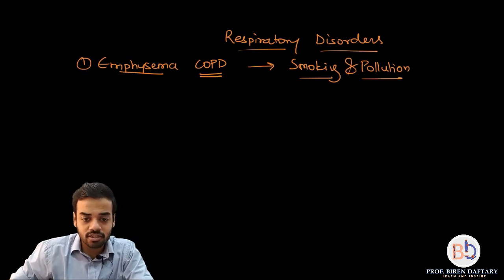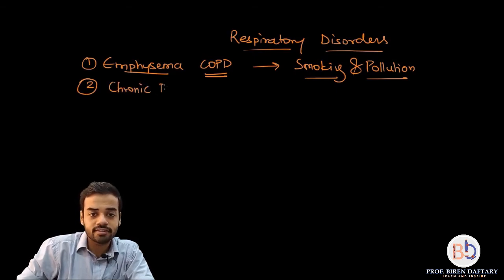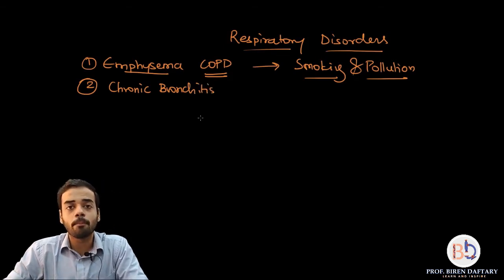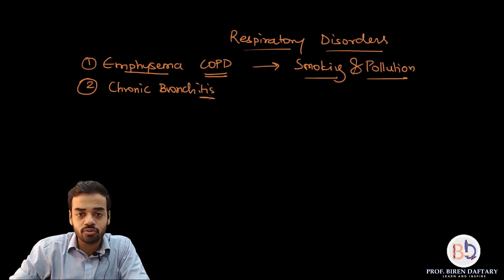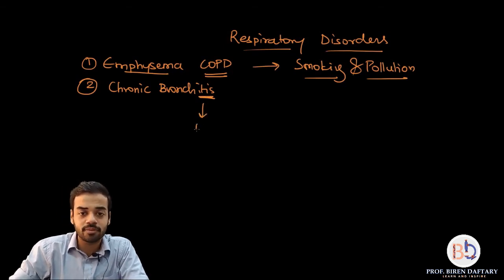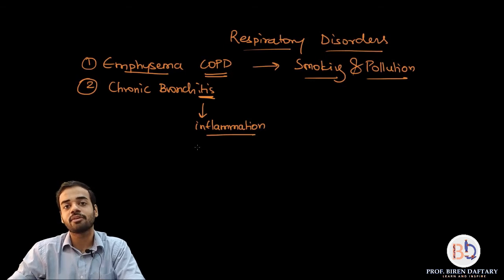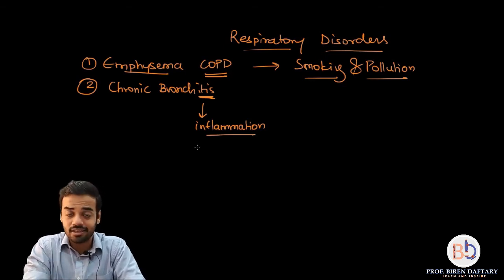The next disorder that we are going to learn is called chronic bronchitis. Now, whenever you hear this suffix itis, itis means inflammation. Please remember this. Whenever you see this word itis, that means it is inflammation. Bronchitis is inflammation of the bronchi or the bronchus, right?